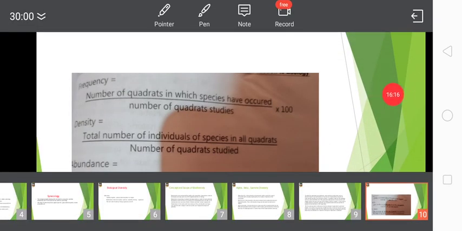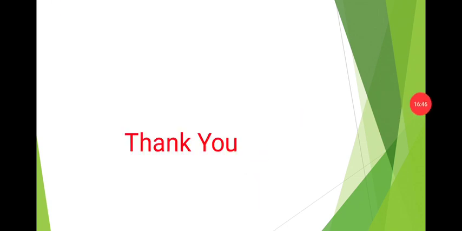So in this lecture we covered the definition of ecology, then the concept of ecology and synecology, and then the methods of vegetation sampling or quadrat methods. And in the next lecture we will study genetic diversity, species diversity and ecosystem diversity. Okay, thank you.